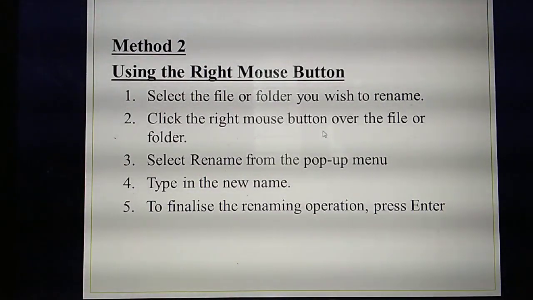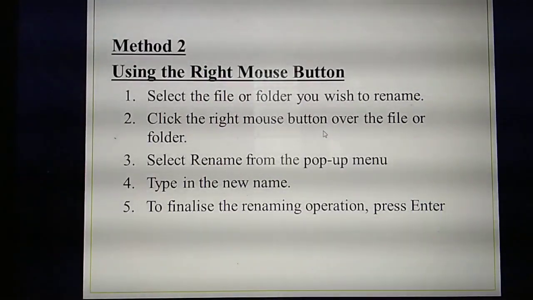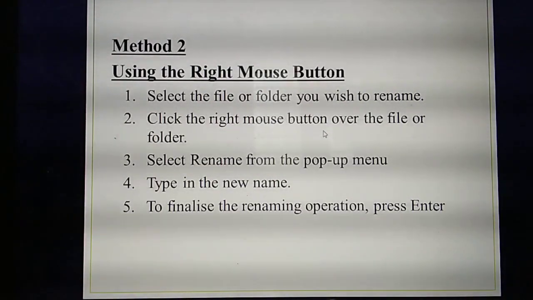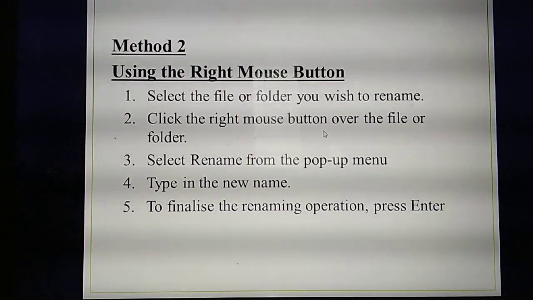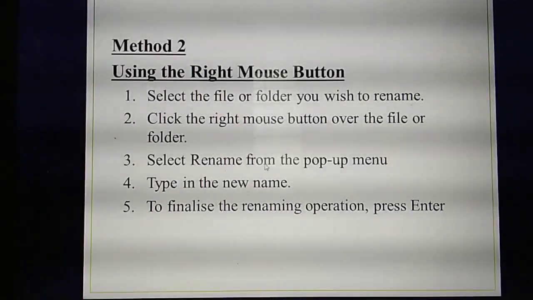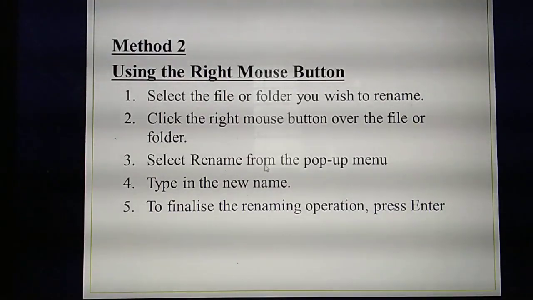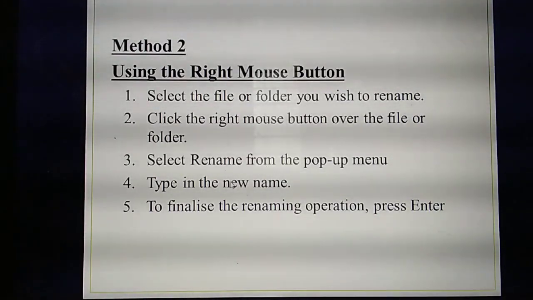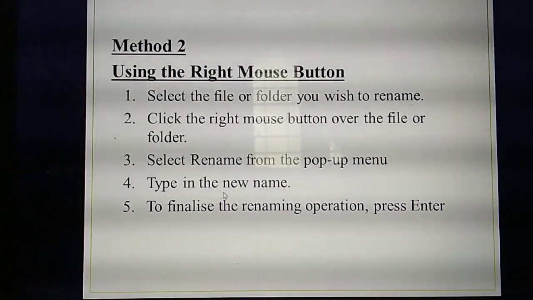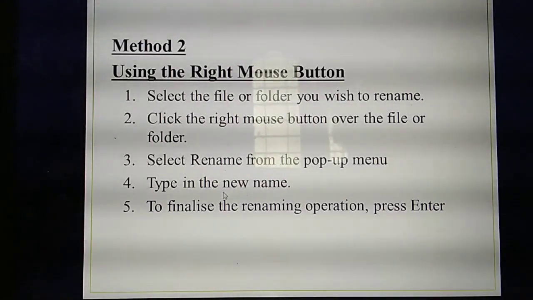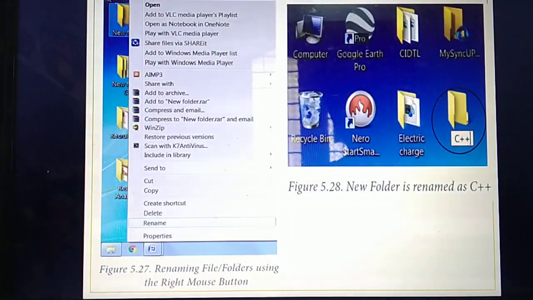Okay. So if you click the right mouse button, a lot of menus will be displayed. That is called a pop-up menu. Among that, you need to select which option? Rename option. Then you need to type the new name in the particular place. After typing the name, you need to press the enter button. That's all.